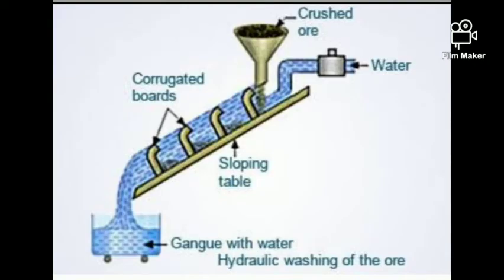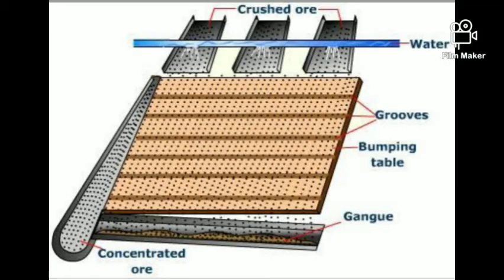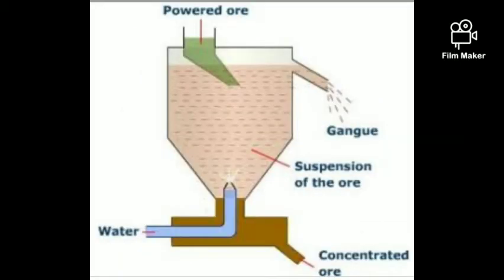So there is another diagram showing the same method, in which crushed ore is introduced from the cone and water is also introduced along with it. There is a sloping table. So in this table, the ore is heavier, so the ore can be stripped in this grooved table, but the gangue that is lighter can be washed away with the pressure of water. So we can separate the gangue from the ore by this method.